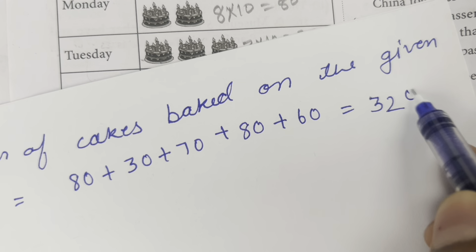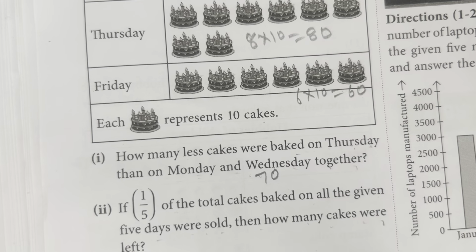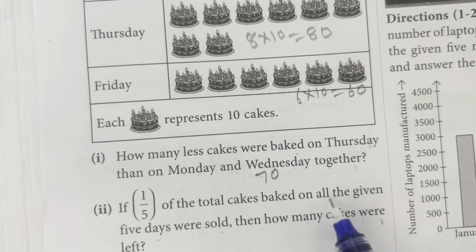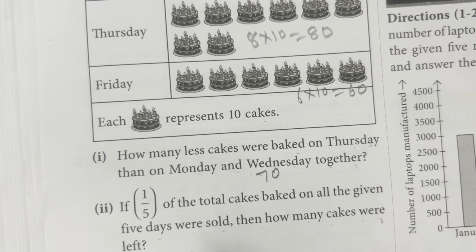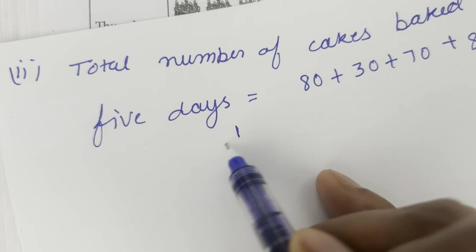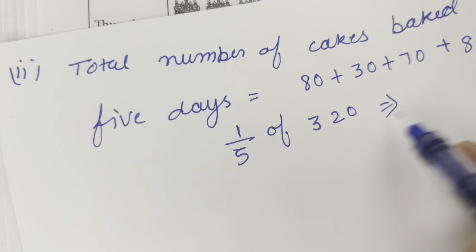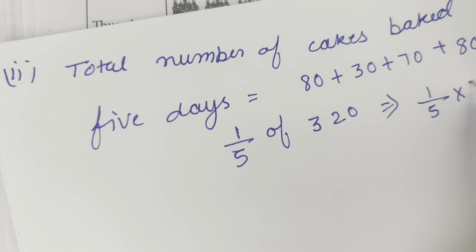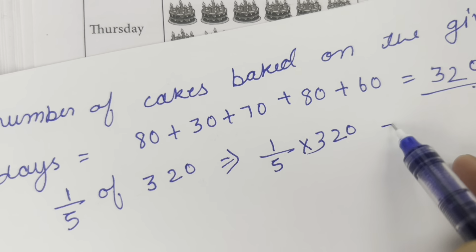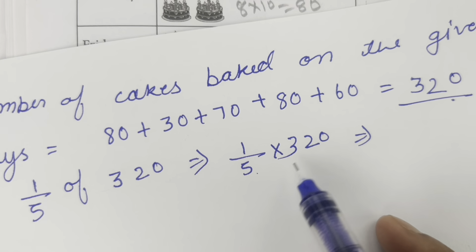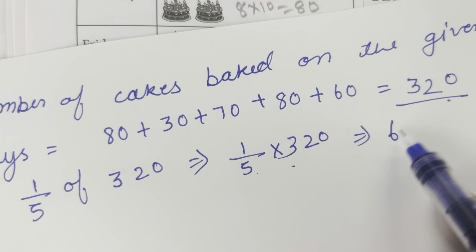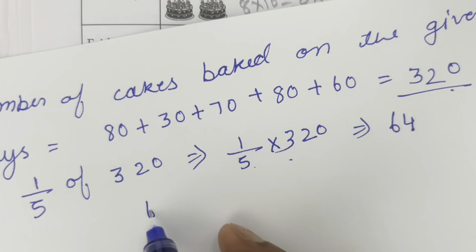After adding this we will get 320. And given, 1/5 of the total cakes baked on all the given 5 days, means 1/5 of 320 is equal to, what will it be, 1/5 multiplied by 320. After dividing 320 by 5 we will get 64.